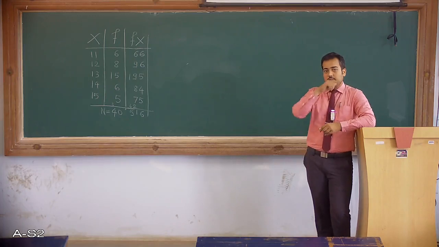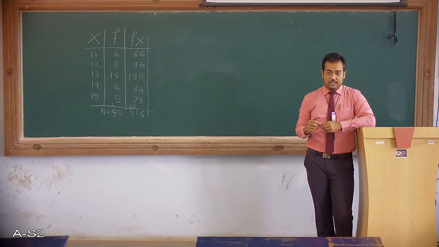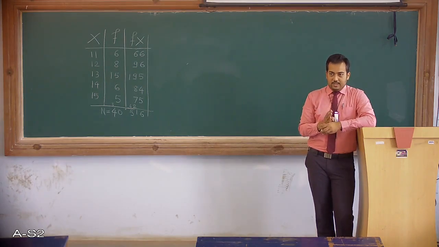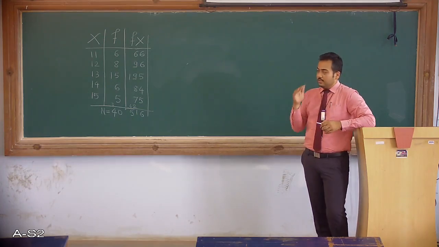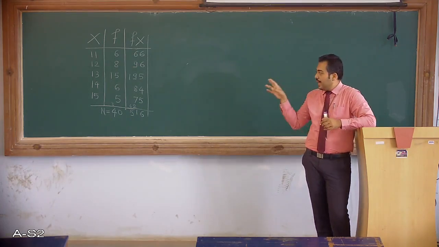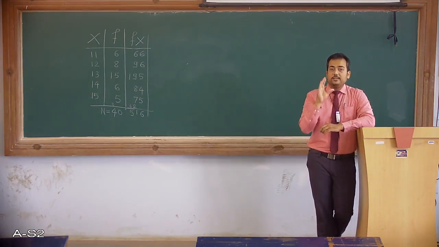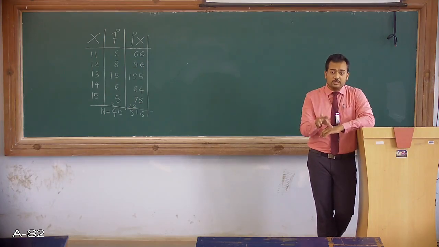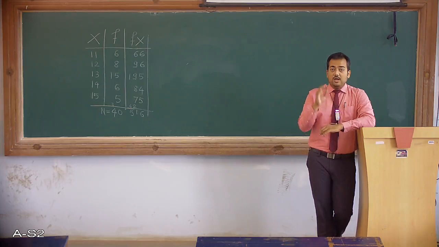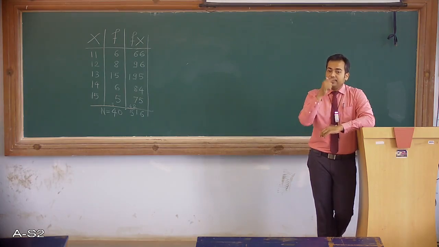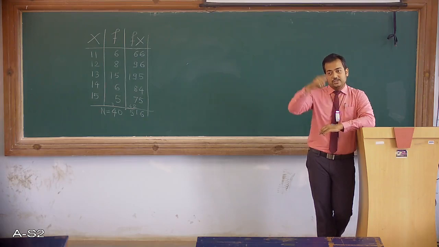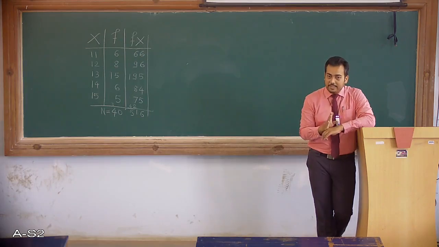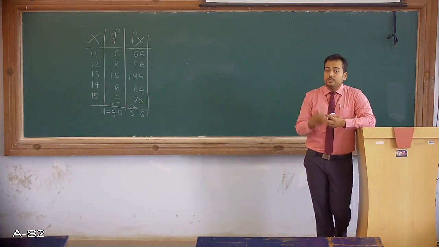So when you have the frequency in the normal shape, you can expect the arithmetic mean in the central part. The central part here is the frequency 15, whose related item is 13. So you can expect that the arithmetic mean of this entire distribution will be very near to 13, or it can be 13 itself. How can you conclude this? Because you have to study the frequency pattern. If the frequency pattern is normally distributed, then at the central part you will always get the arithmetic mean. In this case, we may expect it to be near 13.